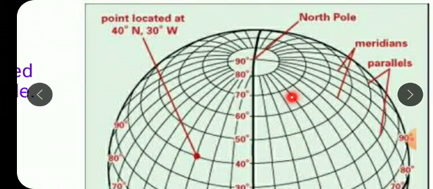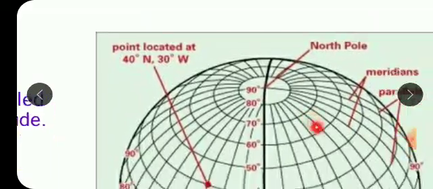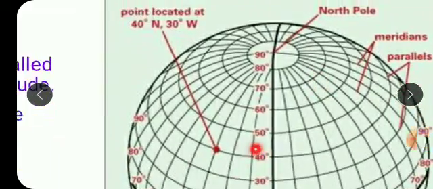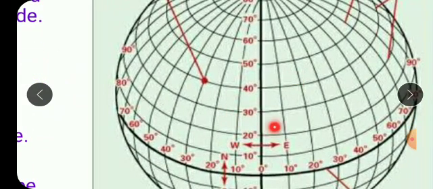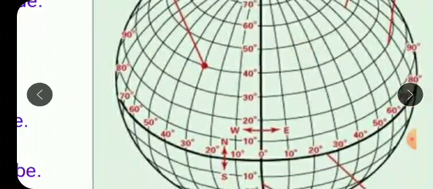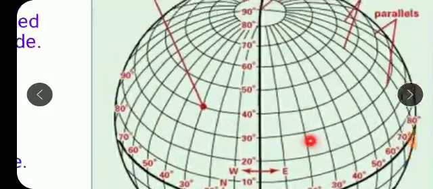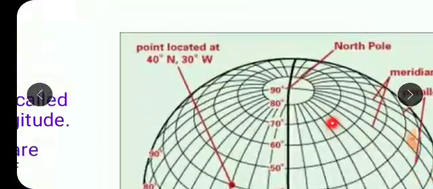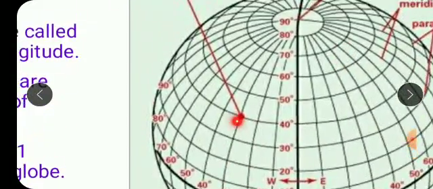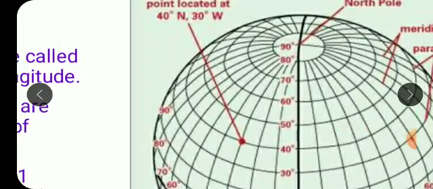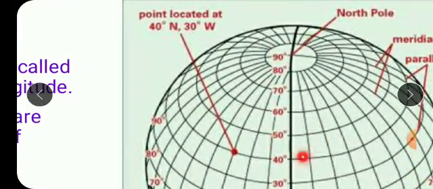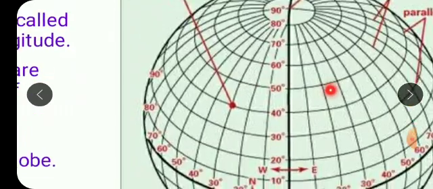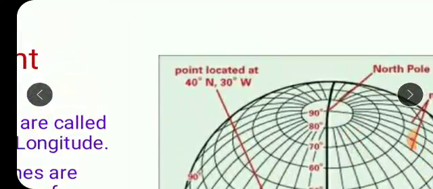So again I will repeat, all vertical lines are the meridians of longitude. All horizontal lines are the parallels of latitude. So because of these horizontal lines, we get two parts, northern and southern part. And because of these meridians of longitude, that is vertical lines, we get western and eastern part, okay? So we can actually draw 181 parallels, all horizontal lines, and we can actually draw 360 meridians on the globe, okay?